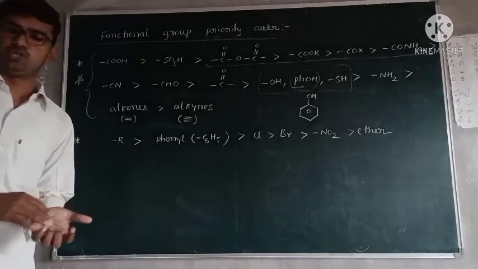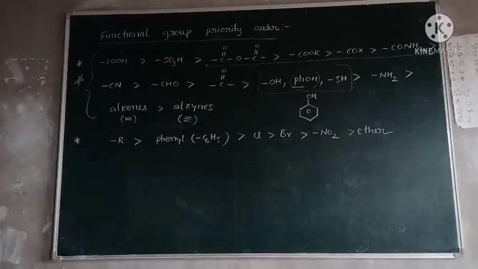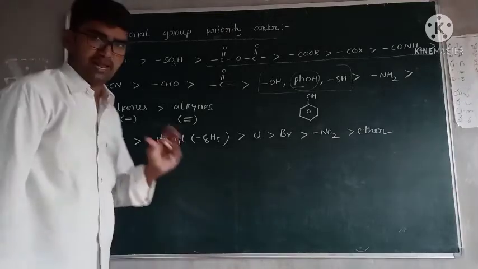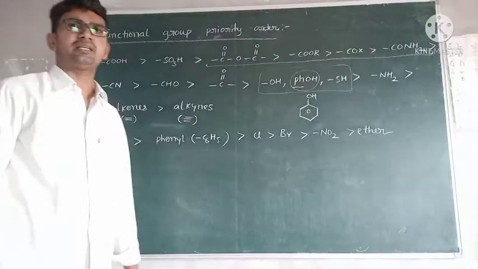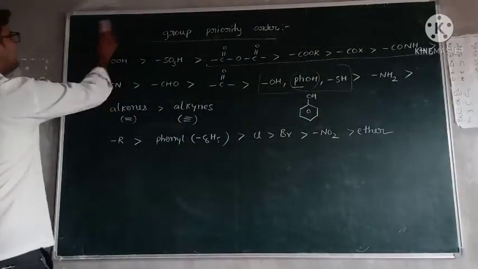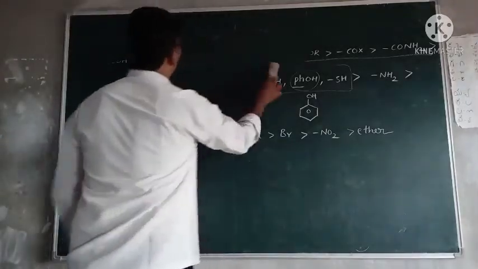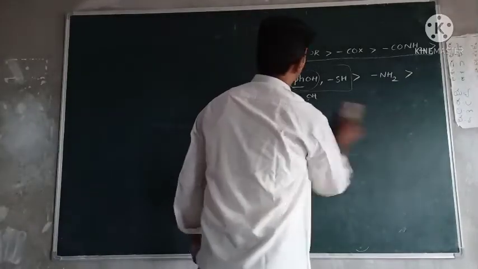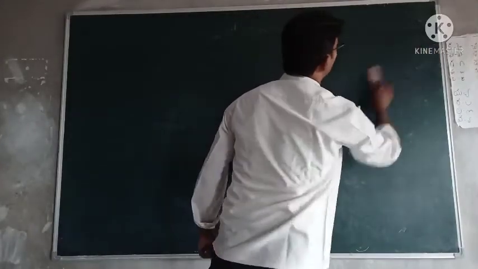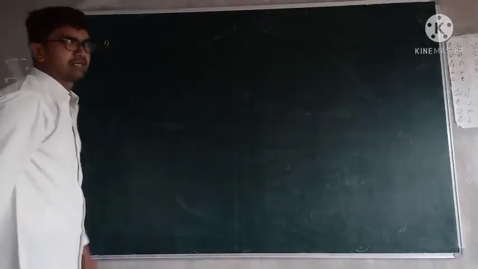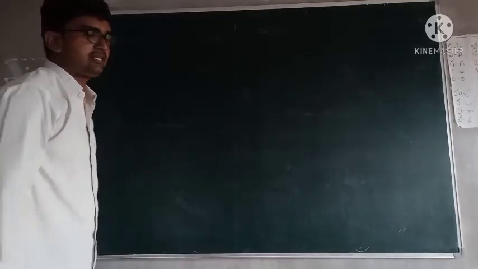Now I will explain how to write the IUPAC nomenclature of a compound. I already gave some checking order. Based on the checking order, we can explain how to write the IUPAC nomenclature of the given compounds. What is that, sir? Very simple. First, the checking order. What is the checking order?